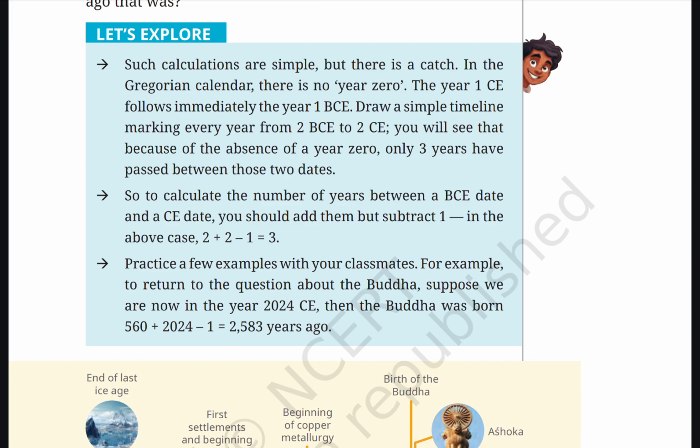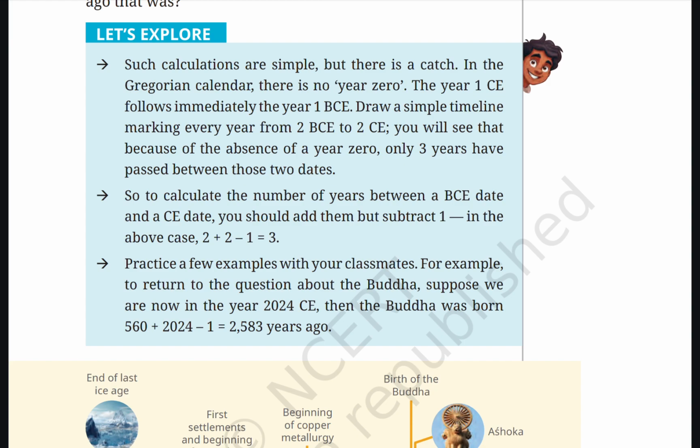Draw a simple timeline marking every year from 2 BCE to 2 CE. You will see that because of the absence of a year 0, only 3 years have passed between those two dates. So to calculate the number of years between a BCE date and a CE date, you should add them but subtract 1. In the above case, 2 plus 2 minus 1 equals 3. Practice a few examples with your classmates.